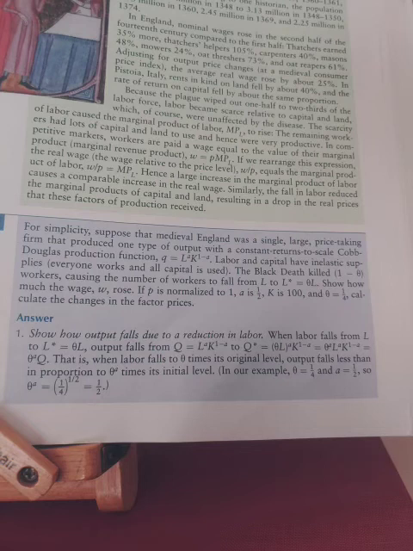Consequently, the marginal product of labor rose to MPL* = 1/2 × (50/25) = 1. So the real wage rose to W*/P, which equals 1.